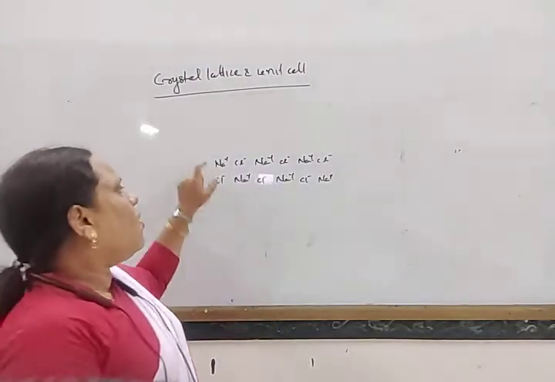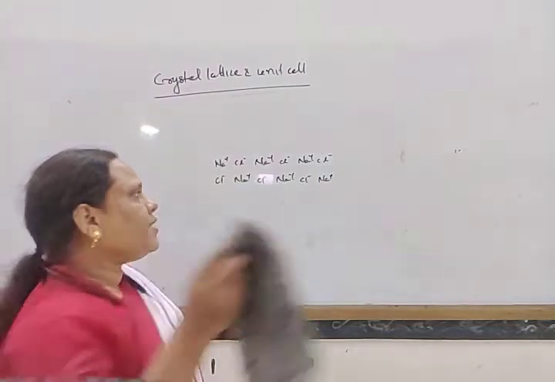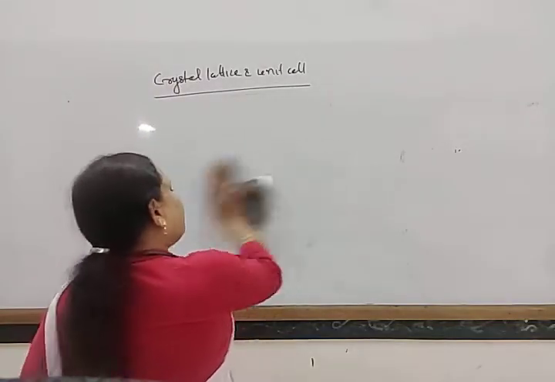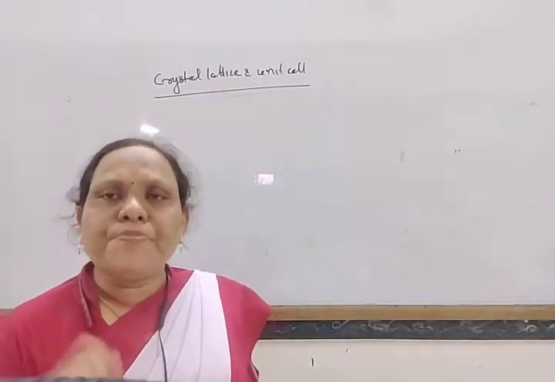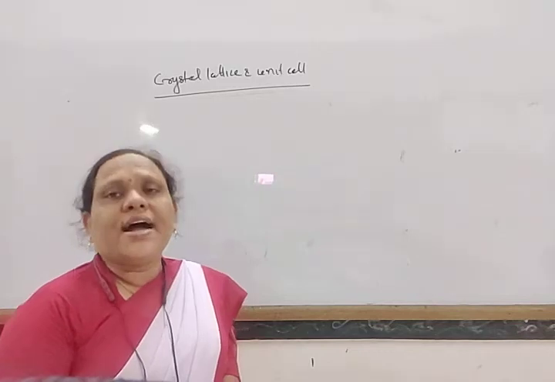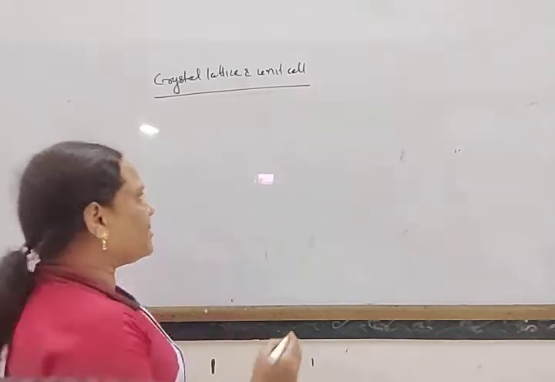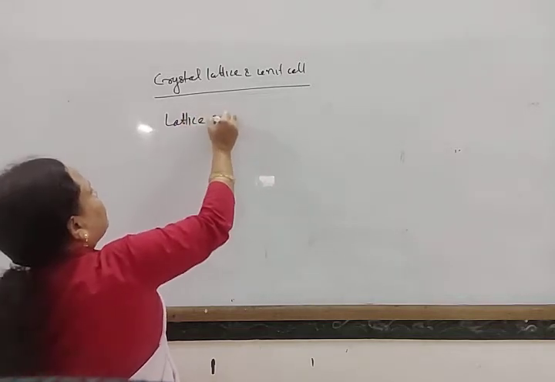So whenever we represent these constituent particles on paper, with pen and paper, generally they are represented by some dots or points. Those dots and points are called lattice points.